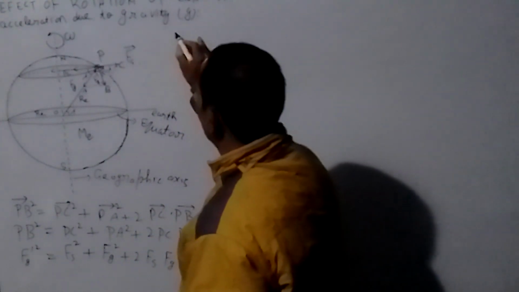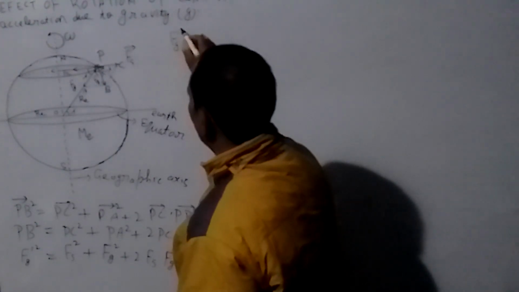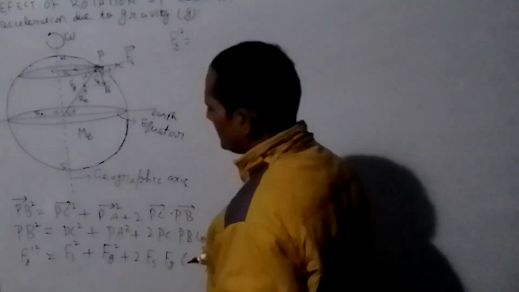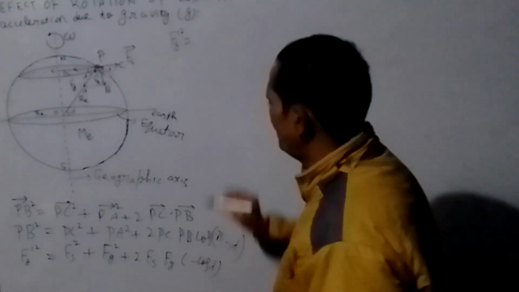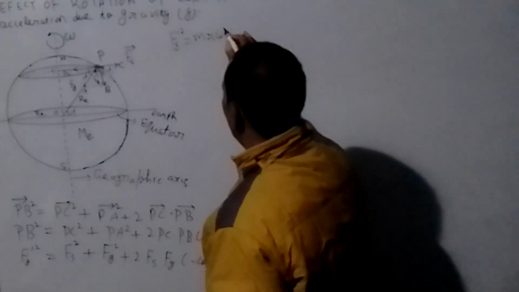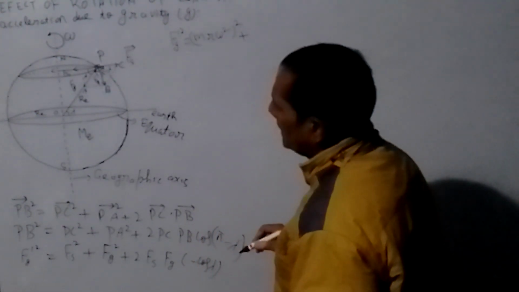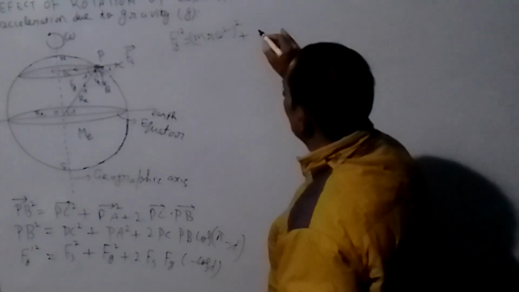So this can be written as Fg square. Fg dash square is equal to Fs square, and Fs square is (m r omega square) whole square plus Fg square.